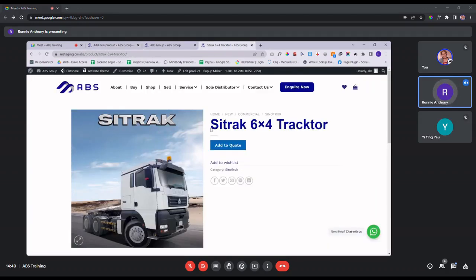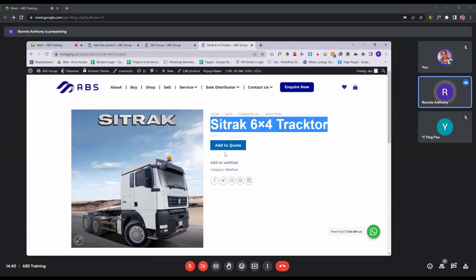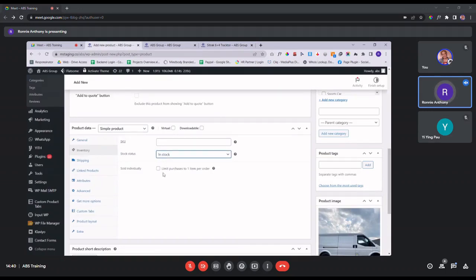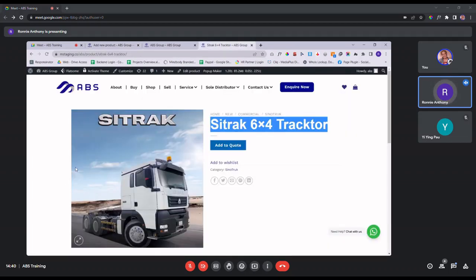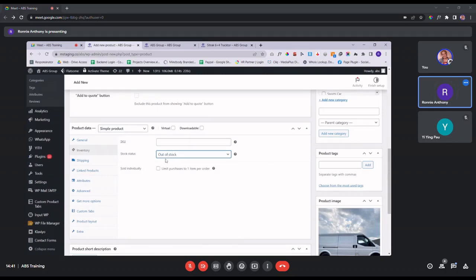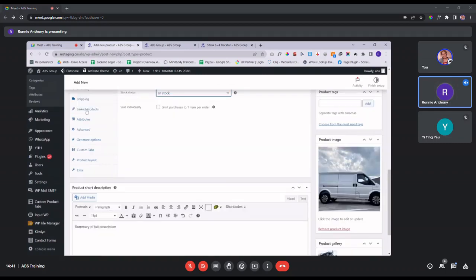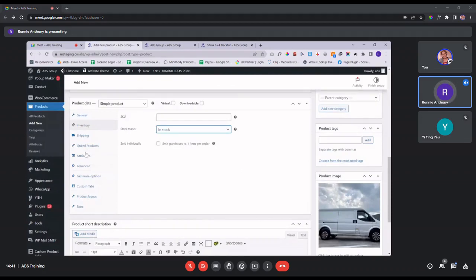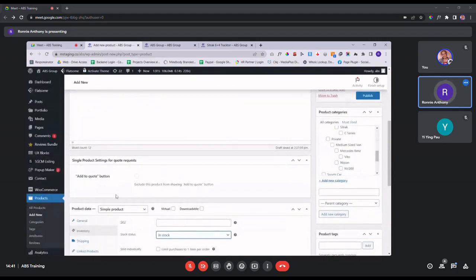So let's say, for example, you have this particular product no longer selling. It's already out of stock. You just need to change the status over here under the inventory portion. So you can put out of stock, and then on the front end, it will have a banner saying that this product is out of stock, for example. And then, yeah, that's pretty much it for this simple product.